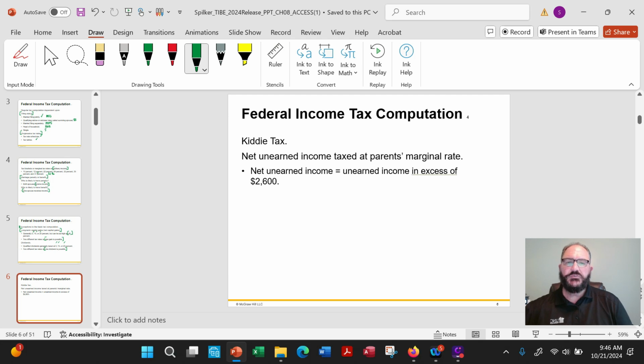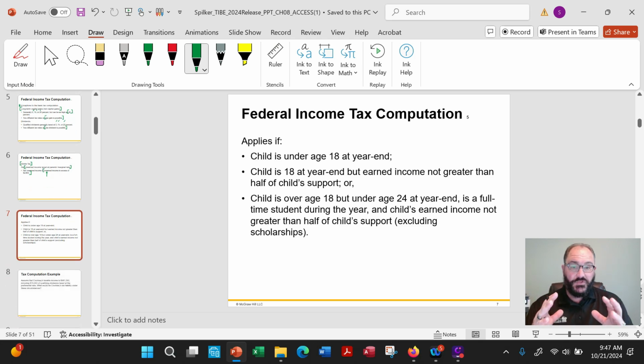Kiddie tax, we've also discussed this. Notice, this is unearned income. Unearned income taxed at the parent's marginal rate. And again, the reason why is the government had to come up with this because before, people would take their investments and put them in the kid's name. So this is based on unearned income in excess of $2,600. Now, here's the key: unearned income, basically investment income.